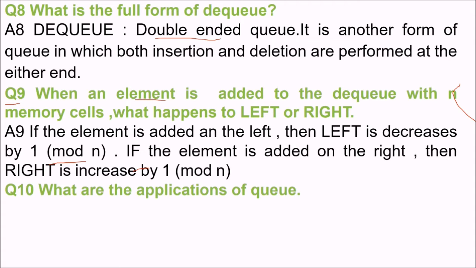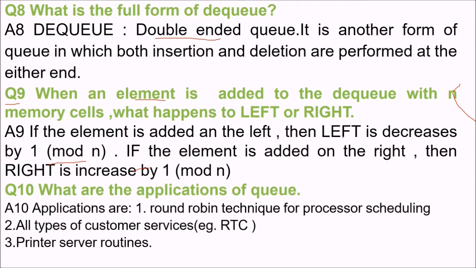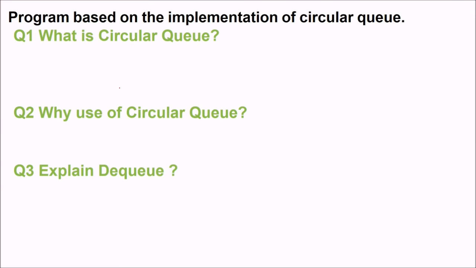What are the applications of queue? You can use this in process scheduling or processor scheduling. The round-robin technique uses this queue. There are various customer services like RTC. You can also have a printer service routine based on queue.